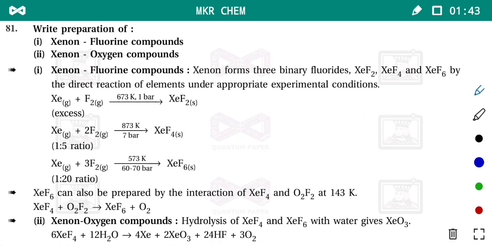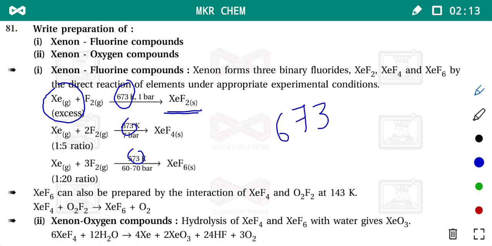So the first compound is xenon fluoride, in which xenon is taken in excess at 673 Kelvin, and we get XeF2. The reaction is very easy. Mind well, the temperatures in sequence you can remember like this: 673, 873 and 573. The last two digits are 73.